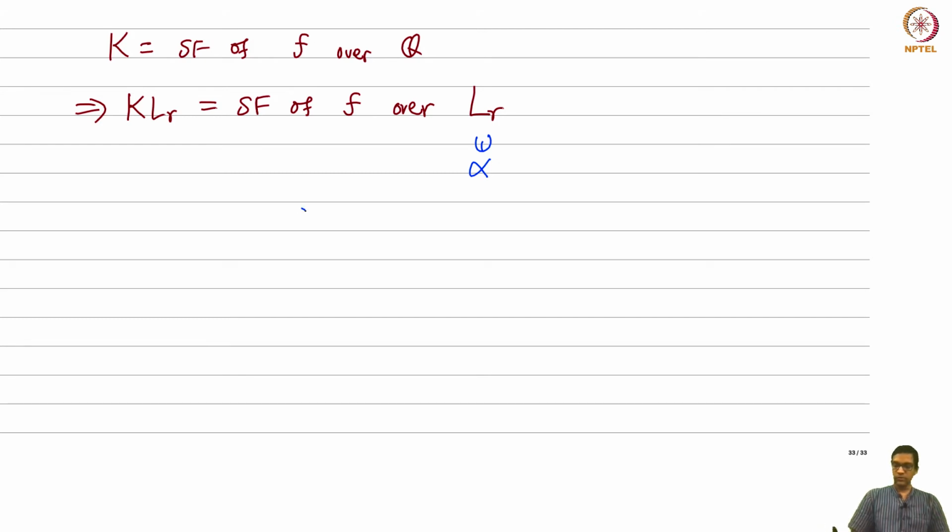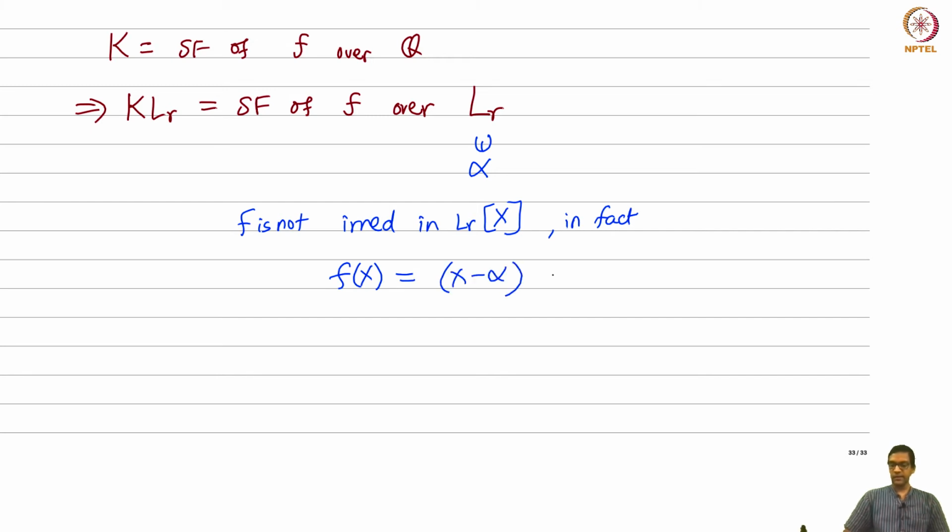The key point is here, f cannot be irreducible. f is not irreducible, definitely. f is reducible. Right? In fact, what do we know? f of x can be written as surely x minus alpha is a factor times some polynomial g(x). Okay, so what is g(x)? g(x) is a polynomial of degree 4.